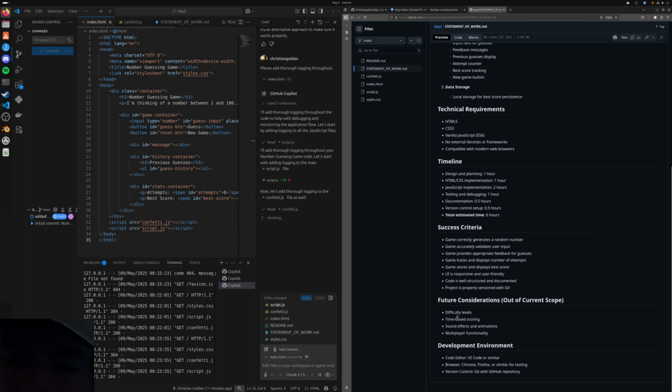We're going to skip those, I think. Difficulty levels doesn't quite make sense, although I might ask it what it means by that. Multiplayer is kind of silly too. Sound effects and animations. I mean, we did add an animation. We added the confetti particles, right?